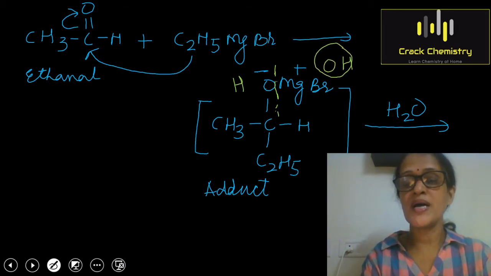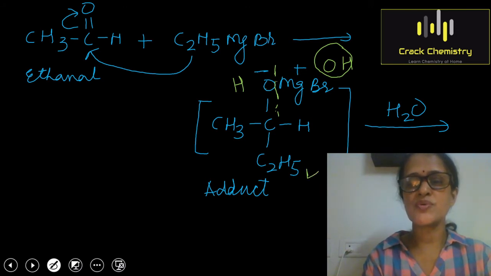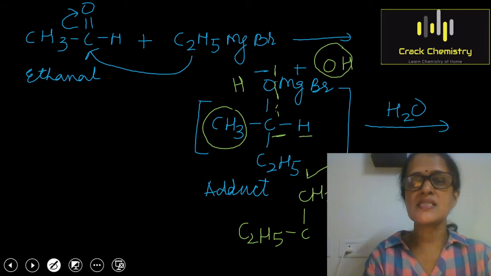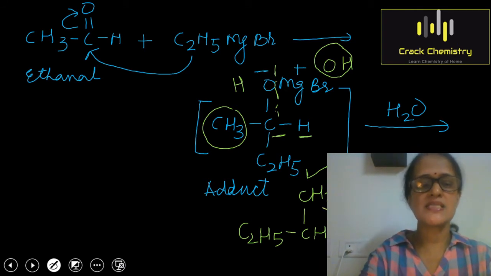So your product will be, I am starting from here: first you have C2H5, then you have the C. This C is attached to CH3, and this C is attached to H also, and further it is attached to OH. Plus another product is MgOHBr.